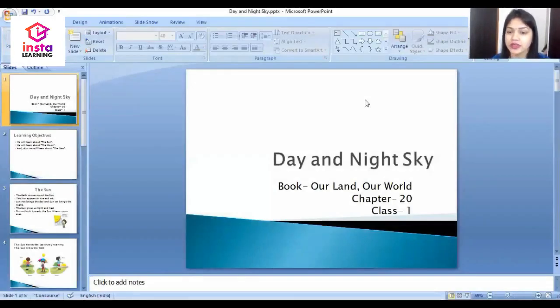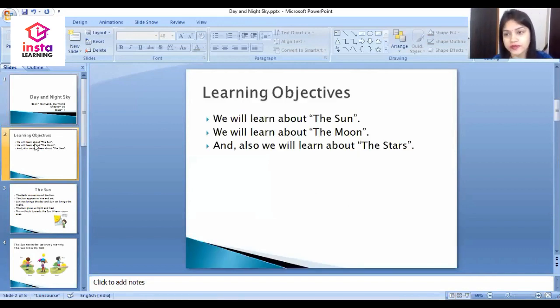Today we will study the 20th chapter of social science, that is Day and Night Sky, from the book Our Land, Our World. So let's begin with chapter 20, Day and Night Sky. Very first, dear student, we should know the learning objectives of the chapter. Here are three learning objectives. The first one, we will learn about the sun. Secondly, we will learn about the moon. And lastly, we will learn about the stars.